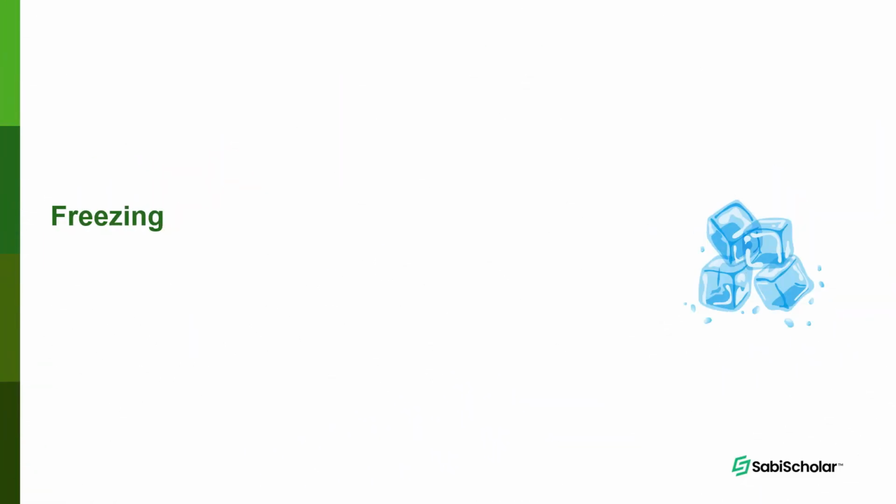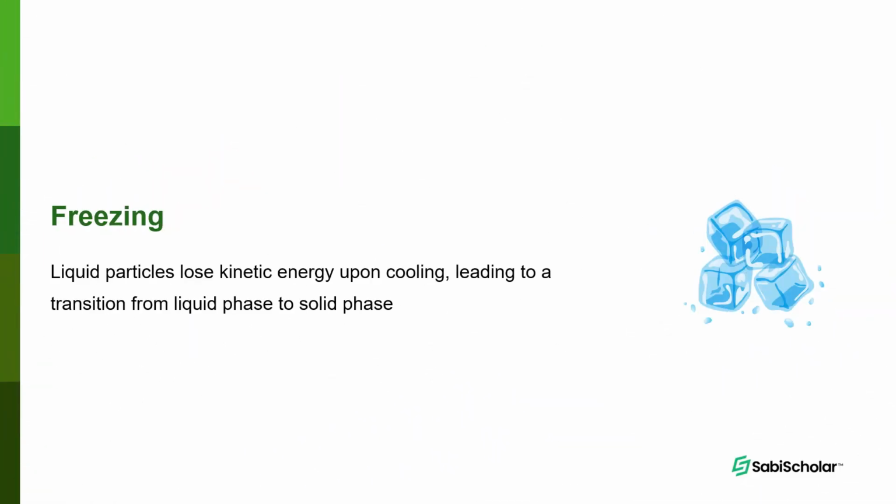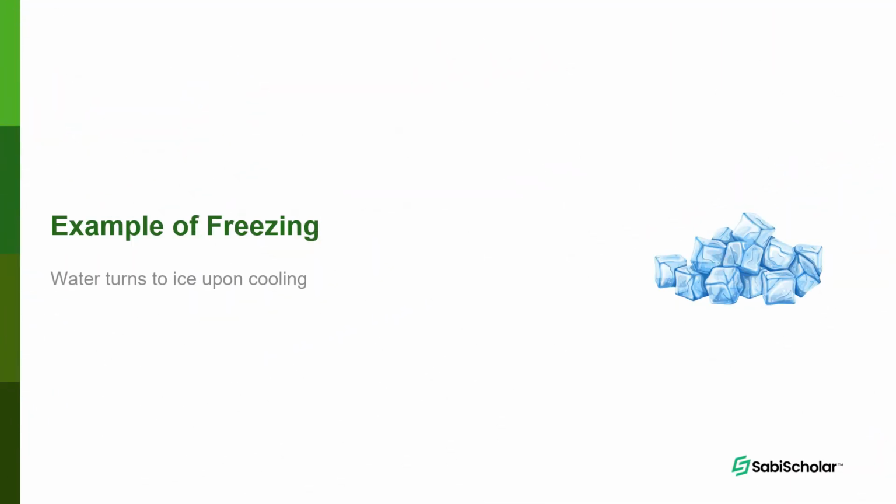Next, freezing. Liquid particles lose kinetic energy upon cooling, leading to a transition from liquid phase to solid phase. When you lower the temperature, that is, cool the liquid, it turns into a solid because all the particles will come very close together. That point when they come close together is called freezing point. Example of freezing: water turns to ice upon cooling.